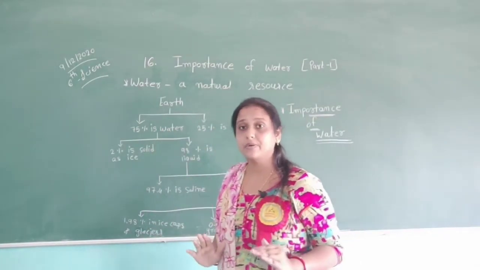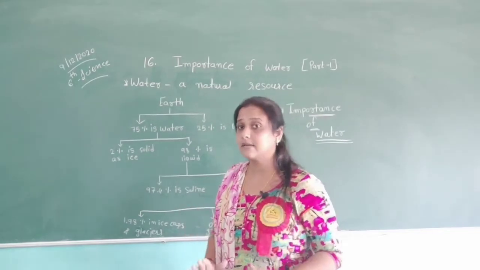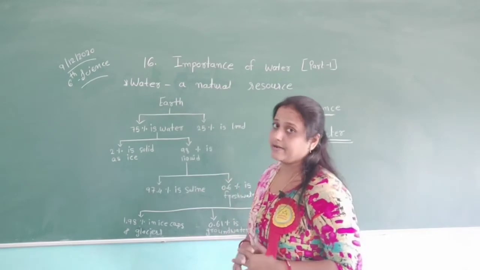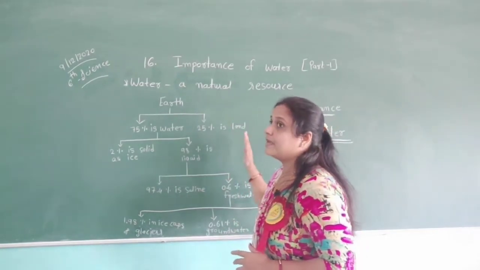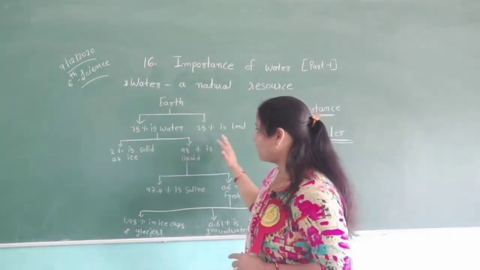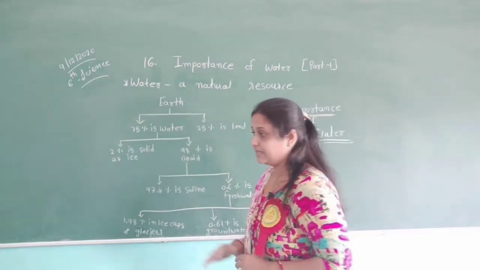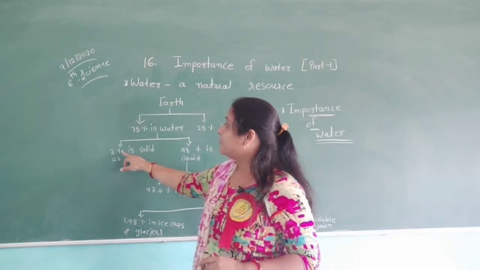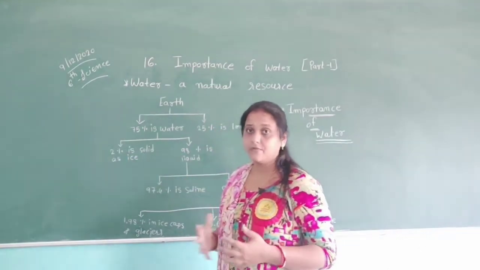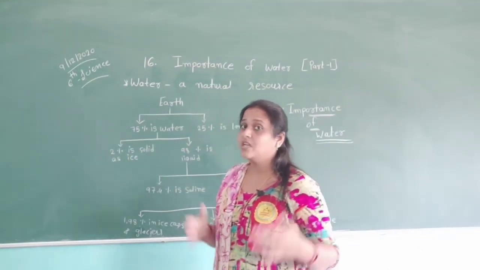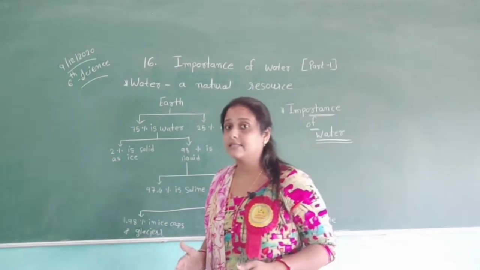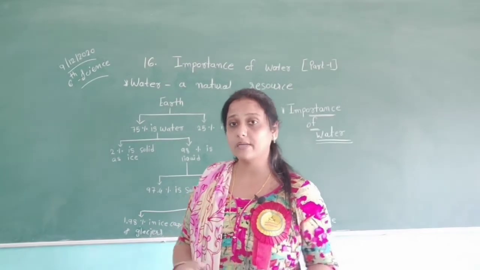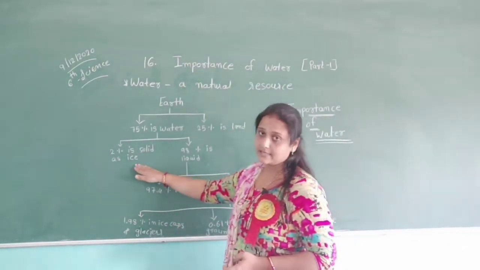Total 75% of the surface of earth is covered by water. Only 25% is land, on which human beings can live. How many? 25%. Then in 75% water, 2% is solid. In which form? In ice form. Solid, liquid and gas. Solid means the solid form of water, in which form? In ice form.